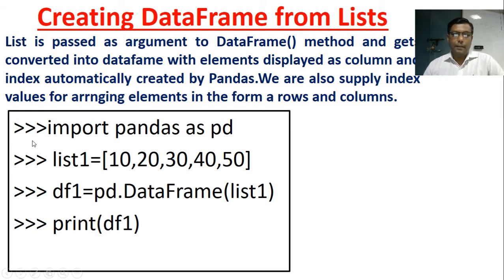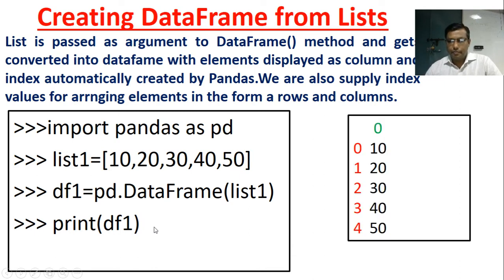Suppose I am writing here import pandas as pd. In the second line, list1 equal to 10, 20, 30, 40, 50. We make one list here. Then df1 equal to pd.DataFrame(list1). So pd.DataFrame is a function and its argument is list1. When we print df1, the data frame we created by this function, it will show like this.